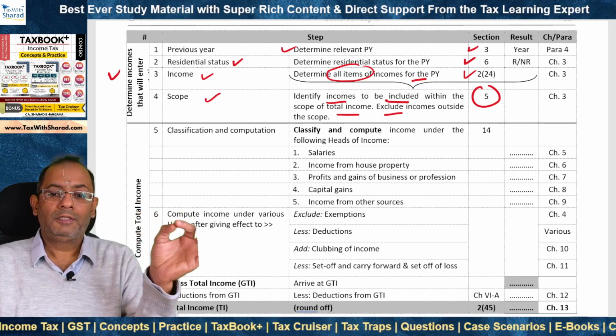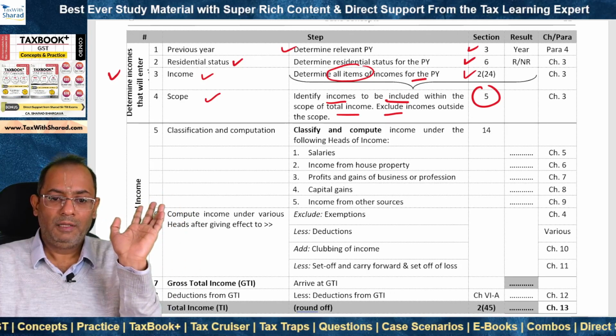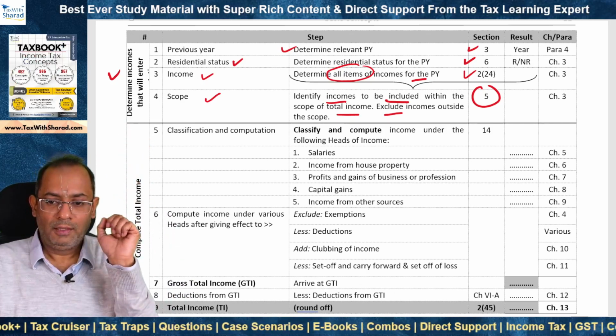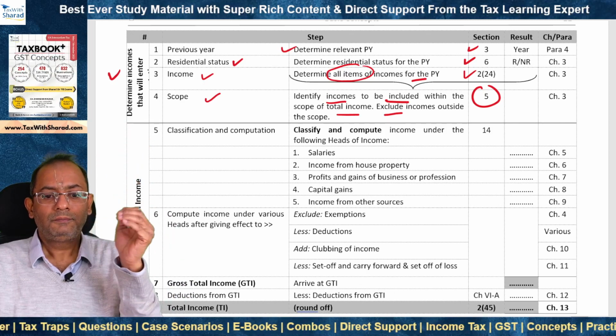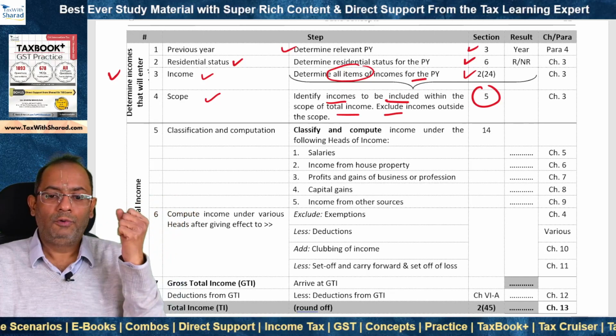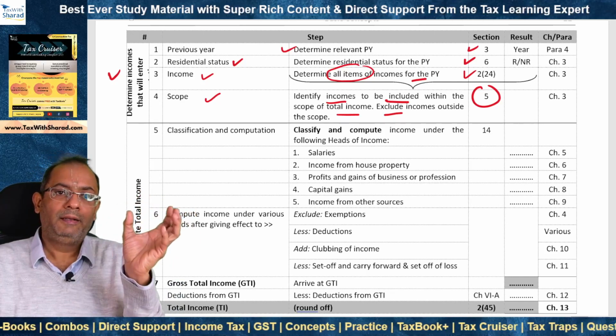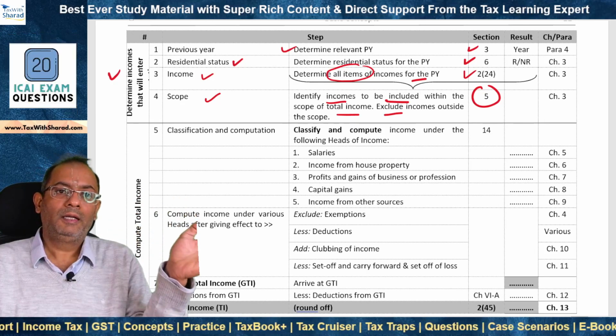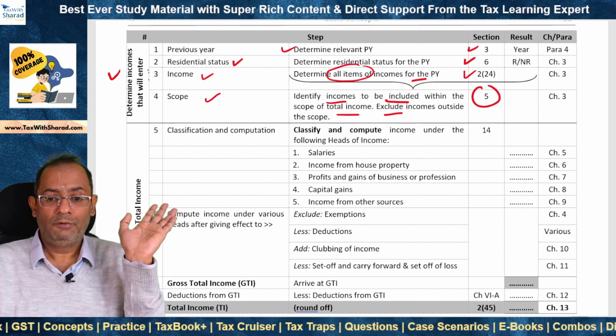Then we determine what is the residential status of the person for that previous year. Then for that previous year, we identify all the items of incomes as per section 2(24). And then we move on to section 5, and basis the scope of total income, we determine what are the items that will be left out for the purpose of computation, and what are the items that will enter the computation of total income.